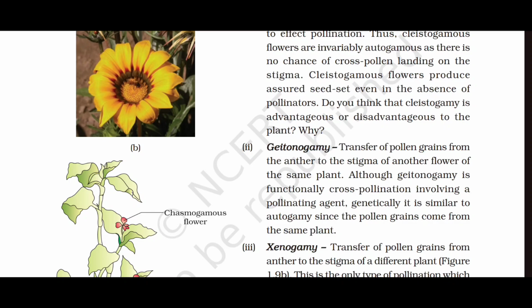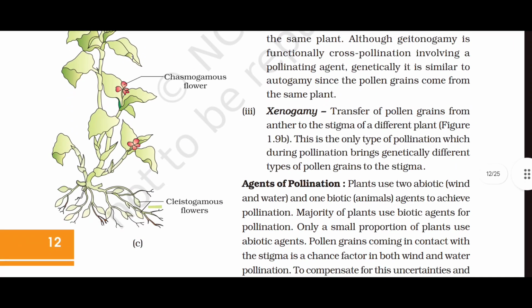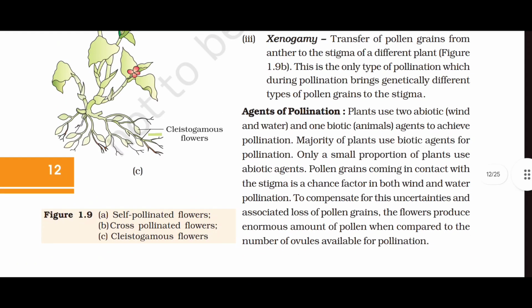Second, geitonogamy. Transfer of pollen grains from the anther to the stigma of another flower of the same plant. Although geitonogamy is functionally cross-pollination involving a pollinating agent, genetically it is similar to autogamy since the pollen grains come from the same plant. Third, xenogamy. Transfer of pollen grains from anther to stigma of a different plant. This is the only type of pollination which during pollination brings genetically different types of pollen grains to the stigma.